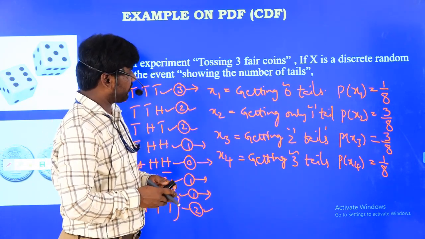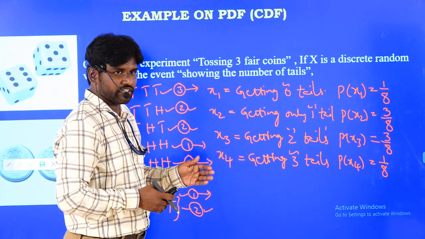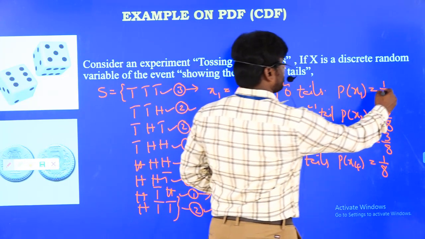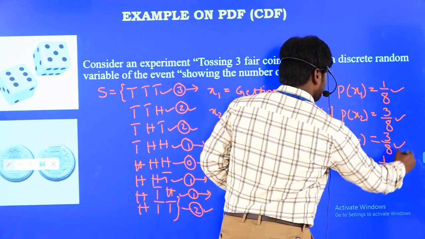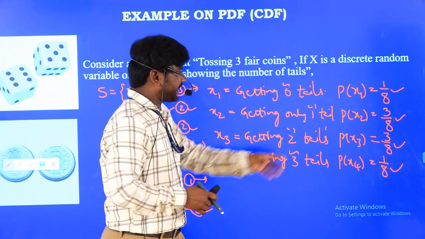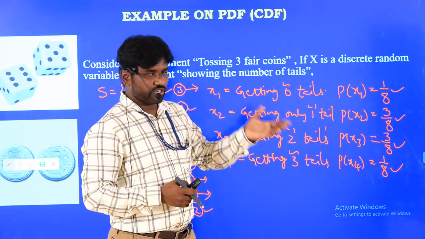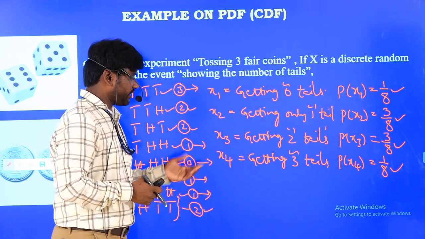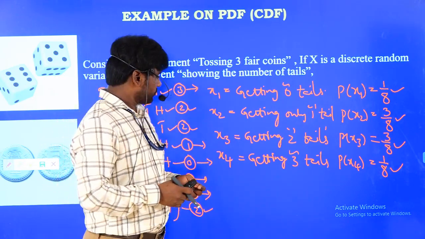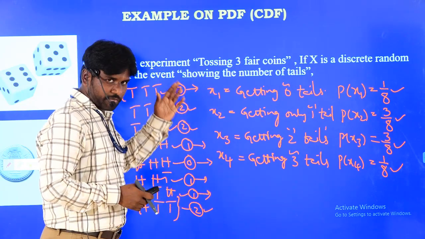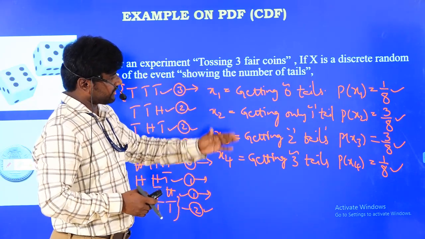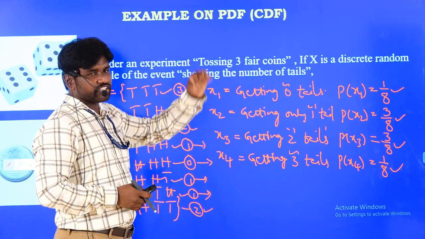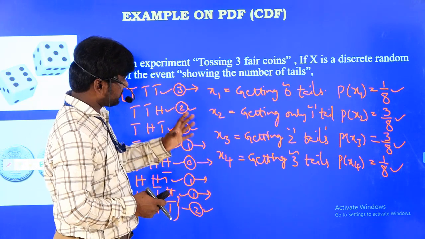So now I got the entire probabilities for the different cases: probability of x1, probability of x2, probability of x3, probability of x4. Here x1 is getting 0 tails, x2 is getting 1 tail, x3 is getting 2 tails, and x4 is getting 3 tails. So this is our sample space with the corresponding probabilities. But our question is, we have to find out the probability distribution function for this.